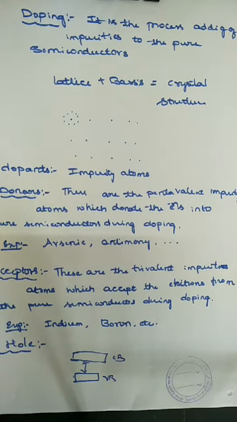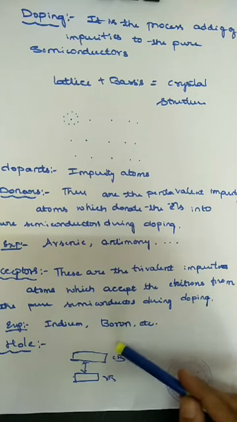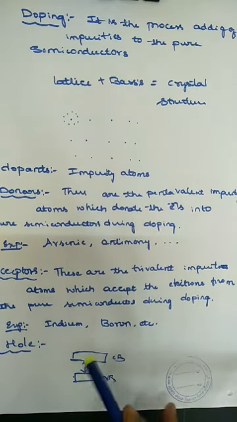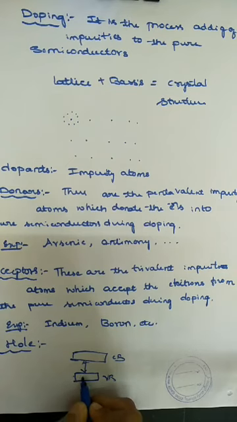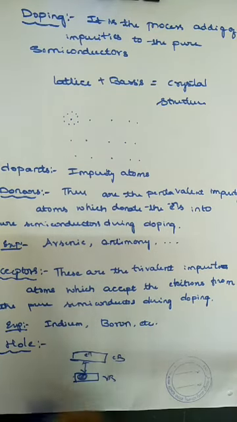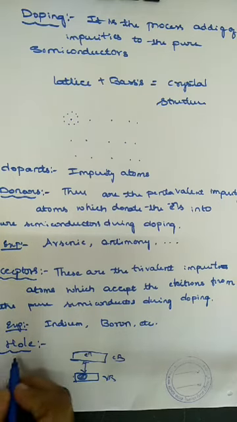So when the electrons in the valence band are excited, they jump to the conduction band. The vacancy is created in the valence band. So from here one electron has jumped to there, which means here is the empty space. This vacant site of electron in an atom of the semiconductor is called a hole.